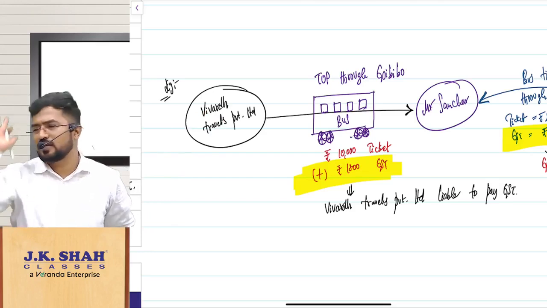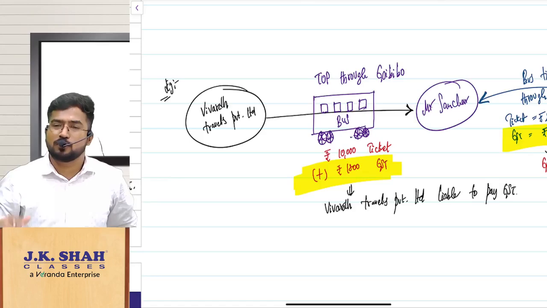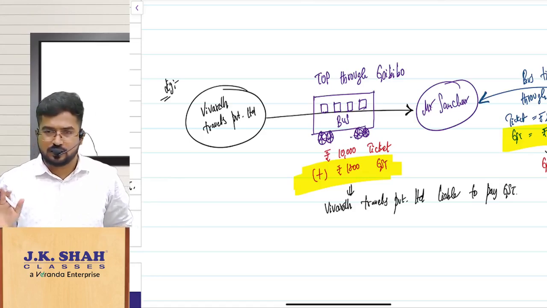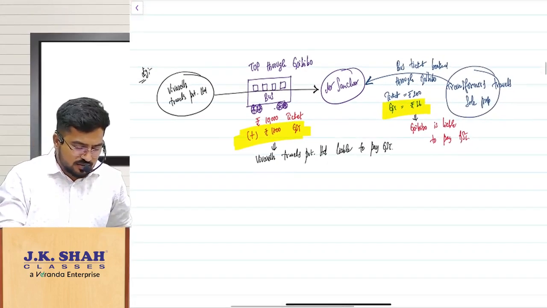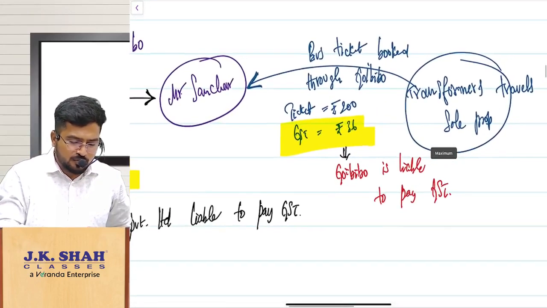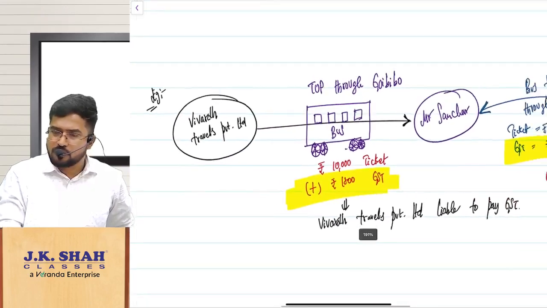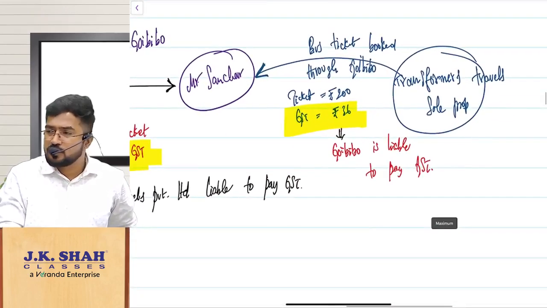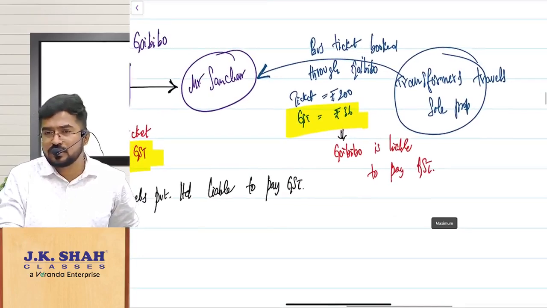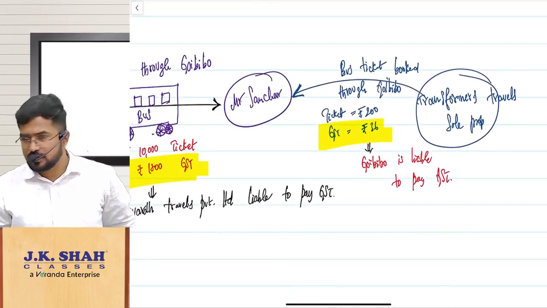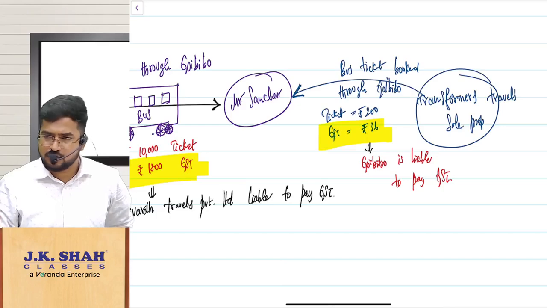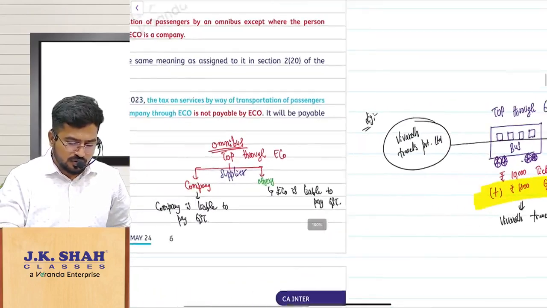So you only take that responsibility, sir. Let us not bother the e-commerce operator. Are you able to understand? So the concept is simple. For example, one person is booking a ticket through GoIbibo, and another also through GoIbibo. But the difference is what? In one case the supplier is a company, in the other case the supplier is not a company. Am I clear? Shall we proceed? So that is the concept.